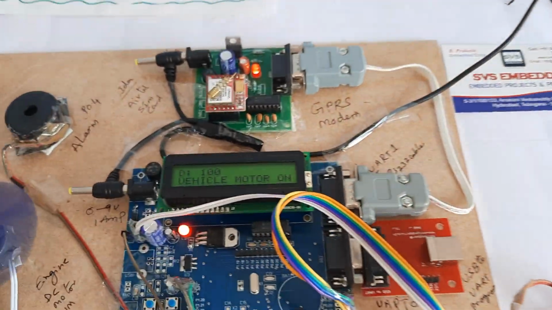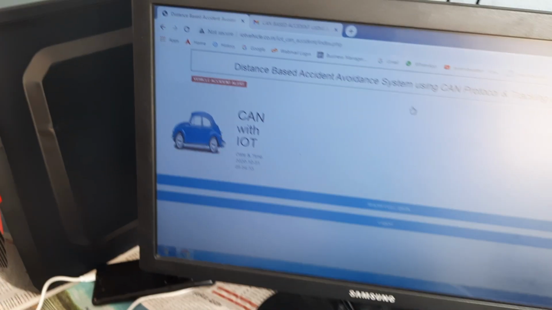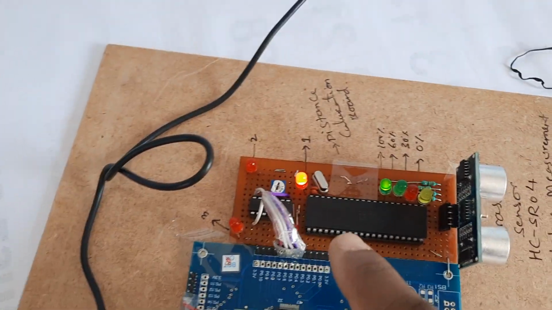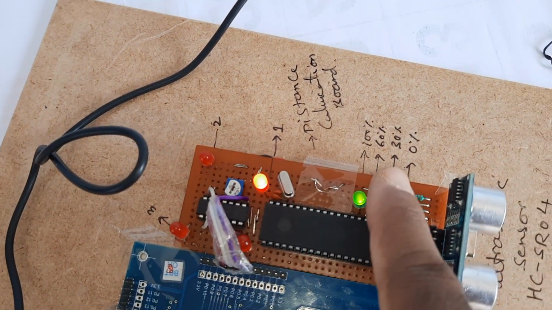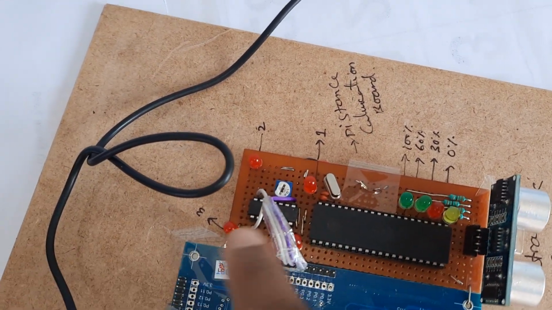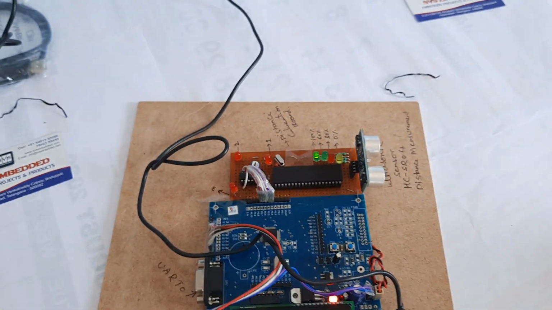Now I am removing the obstacle. 100%, fast speed vehicle, no accident. The first LED is on. There are a total of 4 LEDs: first LED, second LED, third LED, fourth LED.